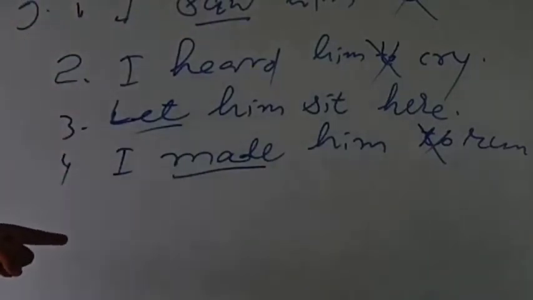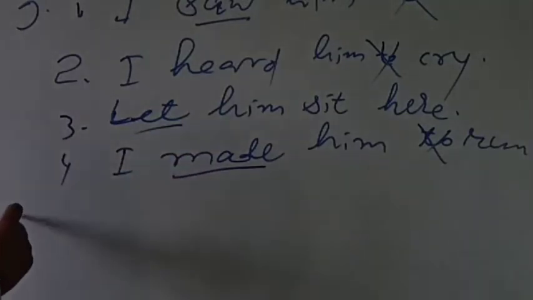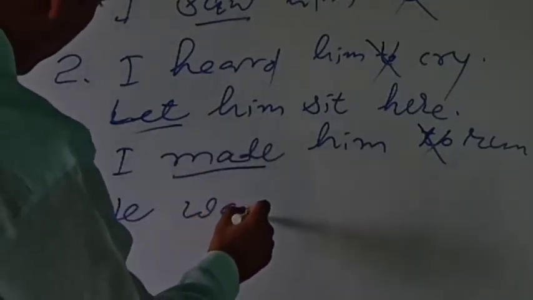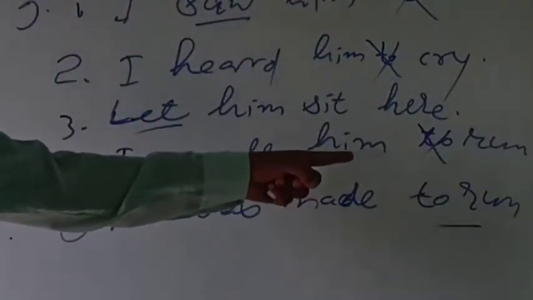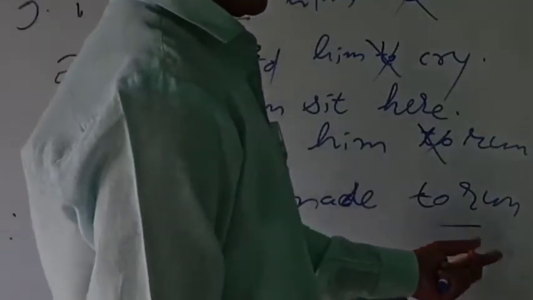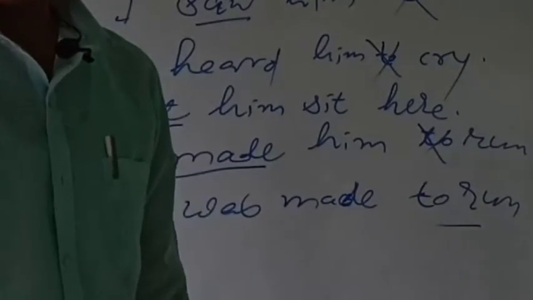Okay, clear? Now, but this is active. When you write in passive voice, see the very sentence, if I write it in passive mode, I made him run becomes: he was made to run. So here we'll write to run. Why is it to run? Because I made him run is active, but when you write in passive mode, he was made, in that case it will take he was made to run.